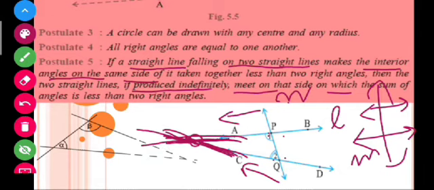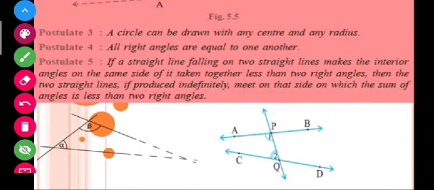This is postulate number 5. If the sum is 180, the situation will be like this, and your two lines will be parallel. But here the sum is less than 180, that's why these two lines are not parallel and they intersect when produced indefinitely.